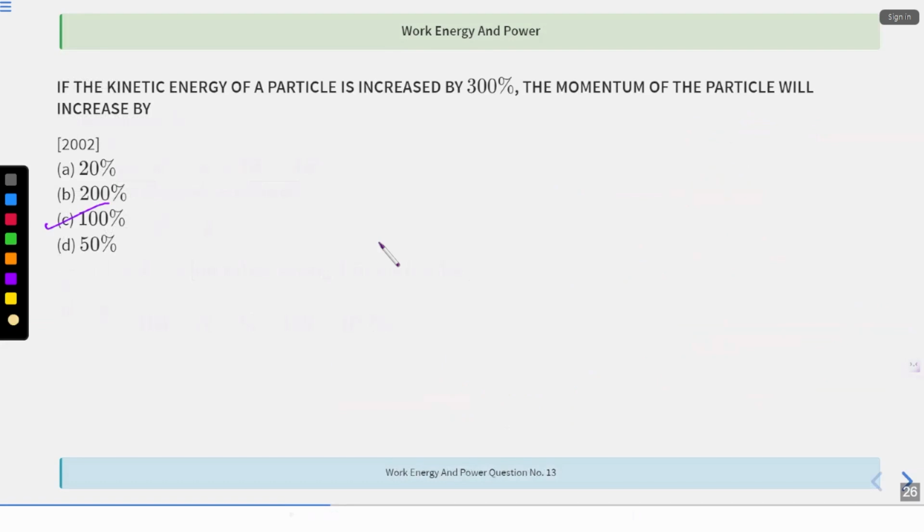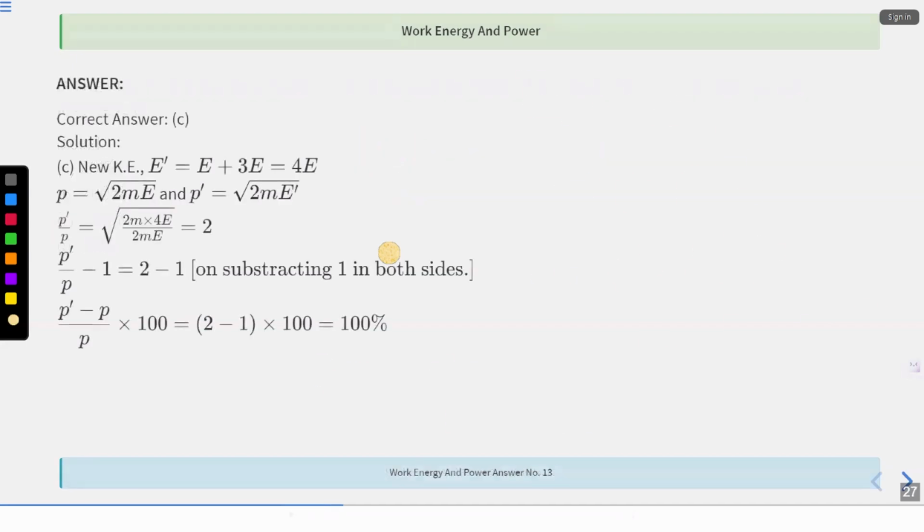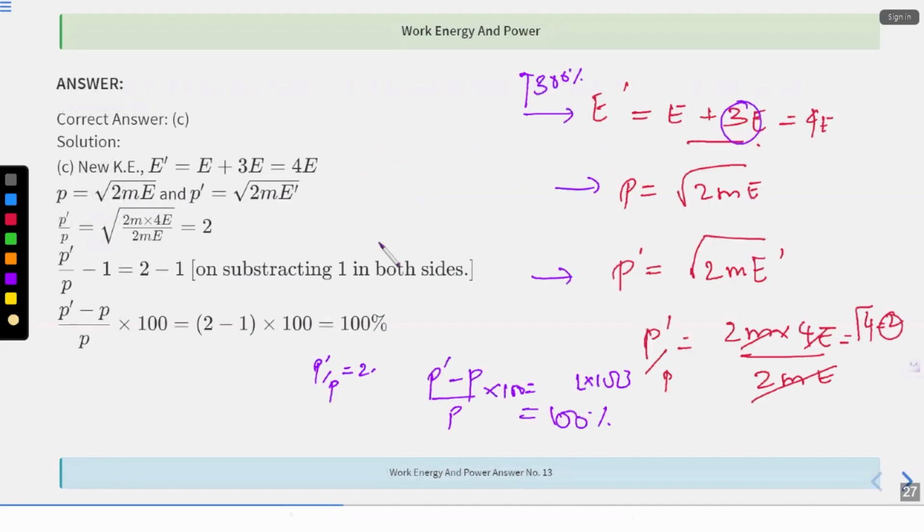What will be the momentum of the particle increased? Momentum of the particle will be increased. This one only, right? New minus old divided by old. How much percentage change into 100 is equal to E dash minus E, right? Into 100. This should be the thing, right? Basically, they have told me to find this quantity. All right. Fine.